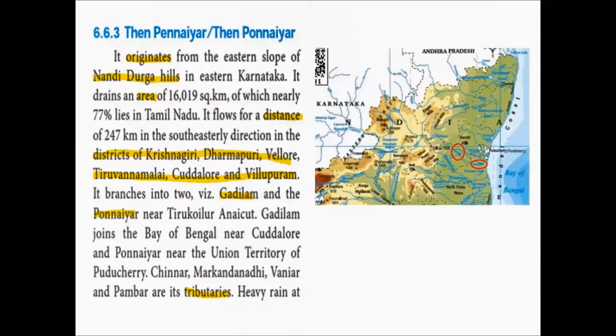That is, this river covers an area of 16,019 square kilometer totally, and it drains its sediments in this region. Out of the total area covered, about 77% lies in Tamil Nadu. Even though most of the rivers originate from Karnataka state, these rivers flow through and cover a maximum percentage of area in Tamil Nadu, and finally they drain into the Bay of Bengal.